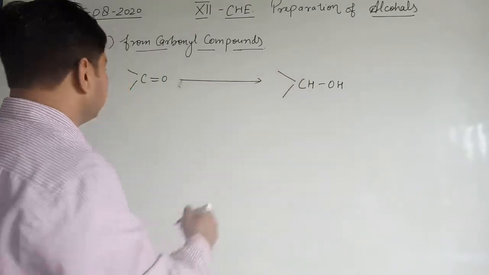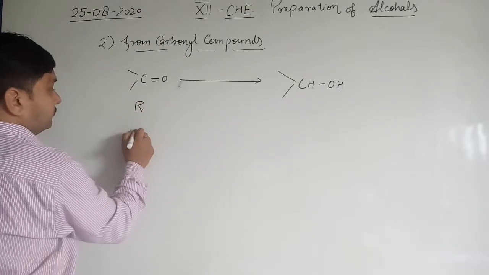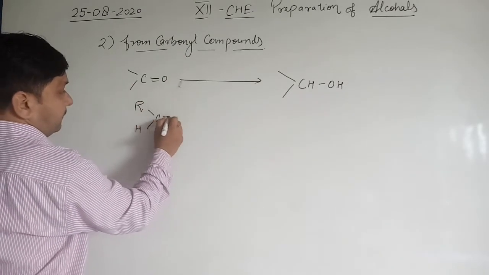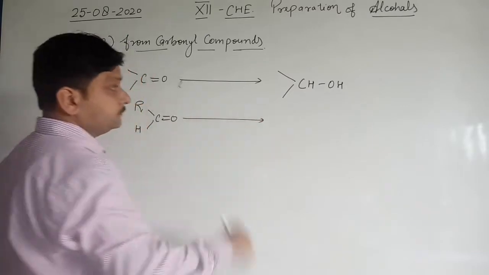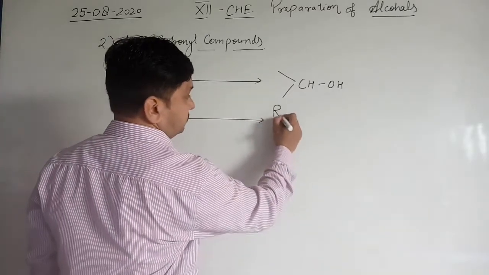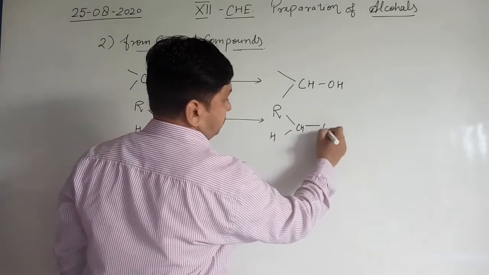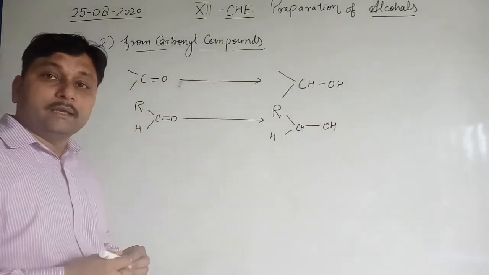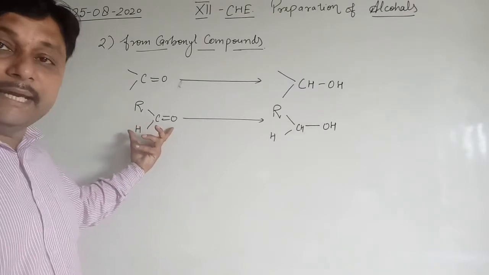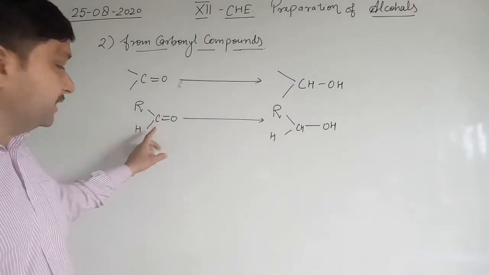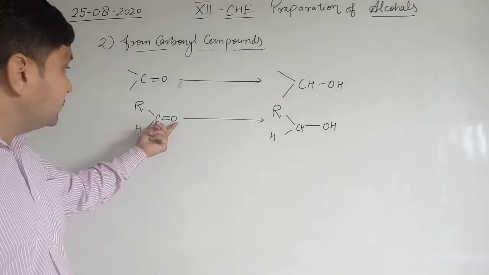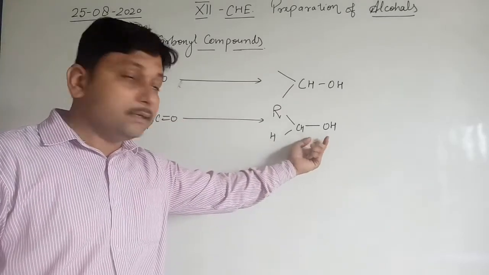For example, if we have an aldehyde, that is RCHO, this CO will be converted into CHOH.